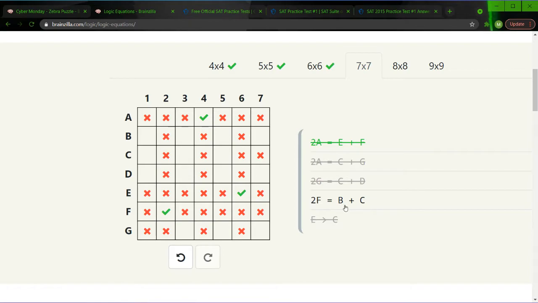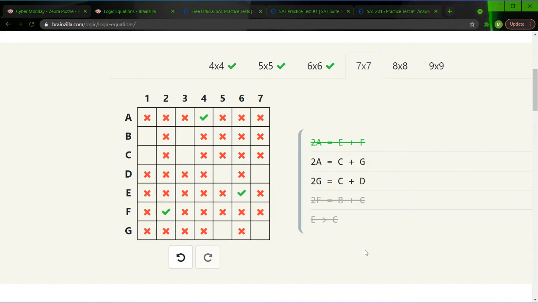F is 2. So b and c are either 1 and 3. So we can eliminate 1 and 3 from literally everything else. And we can eliminate 5 and 7, and that's perfect. So now we're down to, well, 2. And we can eliminate this equation from use because regardless of the values put in it that are left, it's always going to be true. Right.